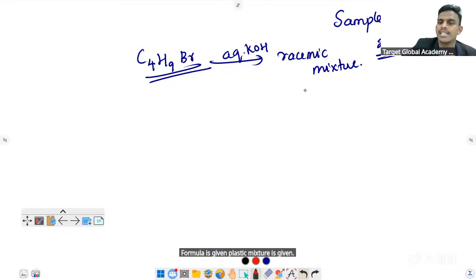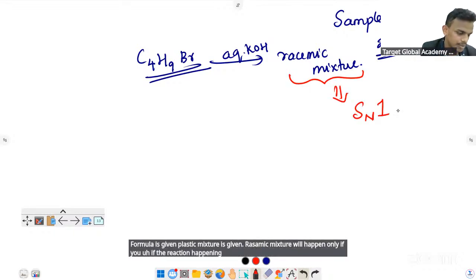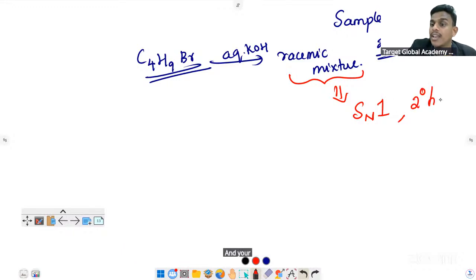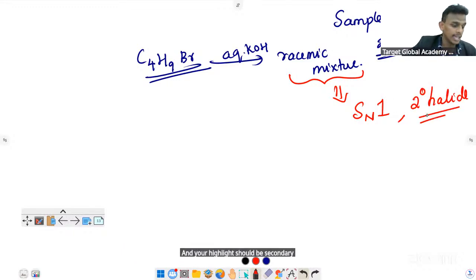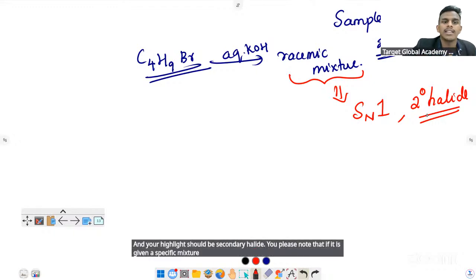Now you can say a racemic mixture will happen only if the reaction is happening by SN1, and your halide should be a secondary halide. Please note that if the question gives a racemic mixture, we can confirm that the mechanism is SN1 and the halide is secondary.